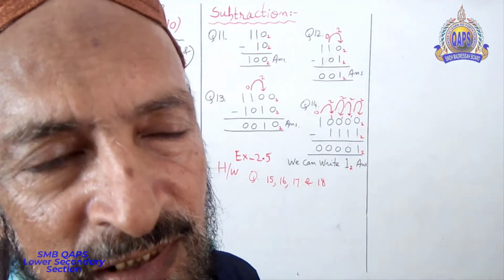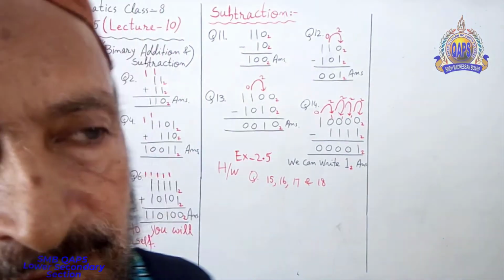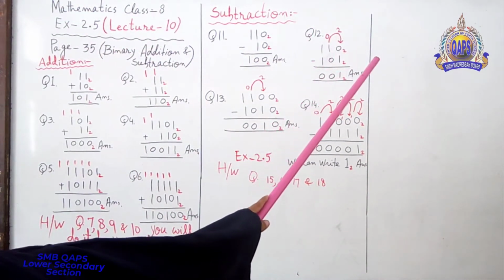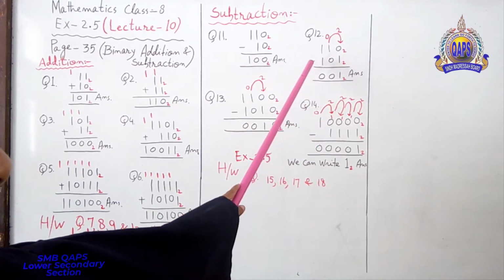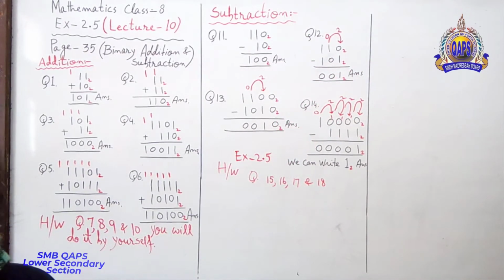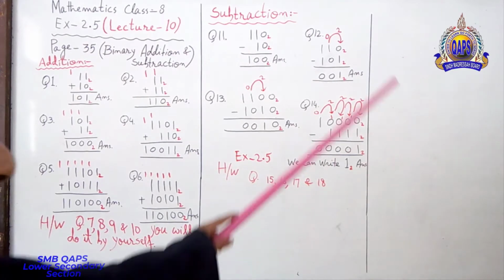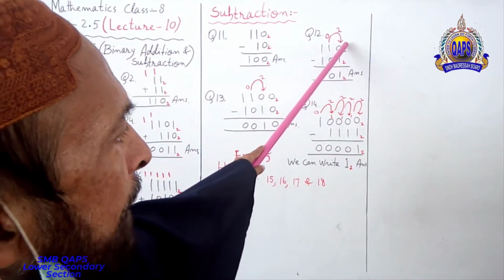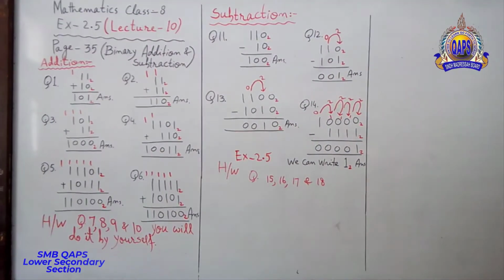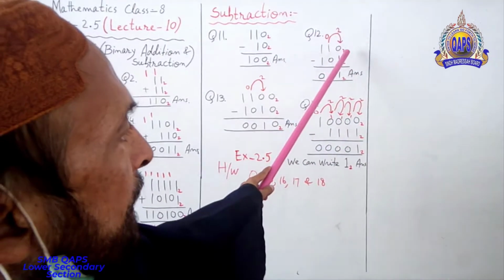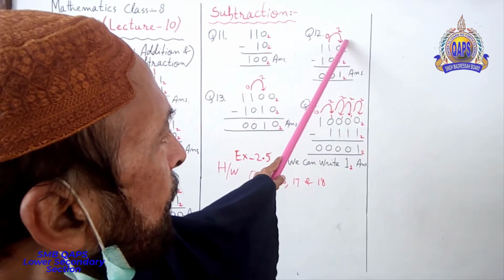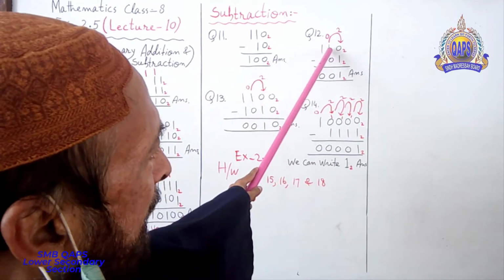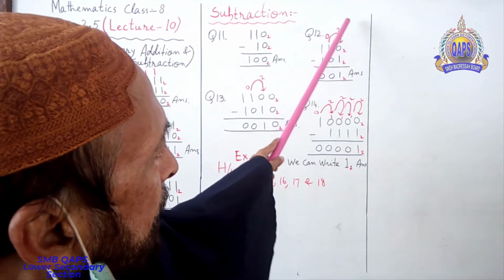Question number 12, try to understand that. 110 minus 101, how will you do it? You cannot subtract 1 from 0. So this 0 will ask this guy to give 1.